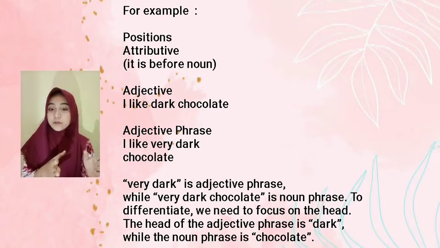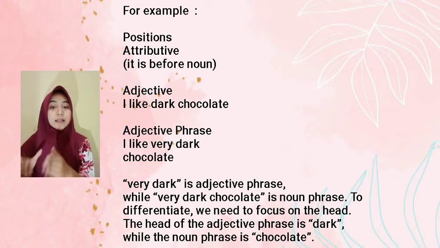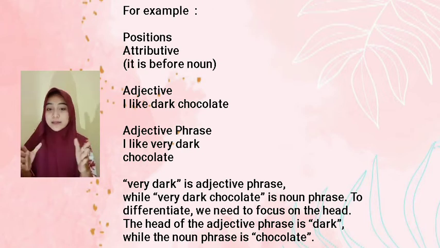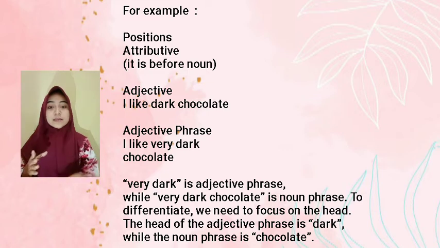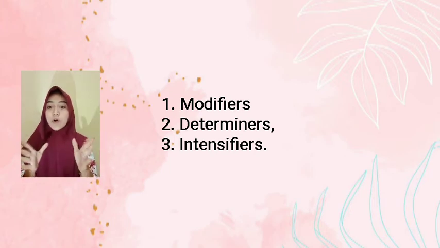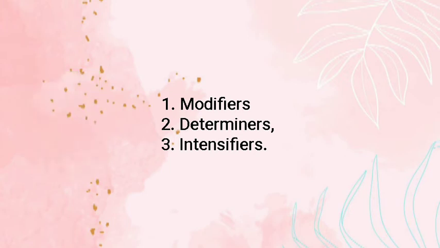It is before the noun. And in adjective, for example, I like dark chocolate. In adjective pairs it is I like very dark chocolate. There, very dark is an adjective pair, while very dark chocolate is a noun pair. To differentiate, we need to focus on the head. The head of the adjective pair is dark, while the head of the noun pair is chocolate. Adjective may be combined with modifiers, determiners, and or intensifiers to form adjective pairs.